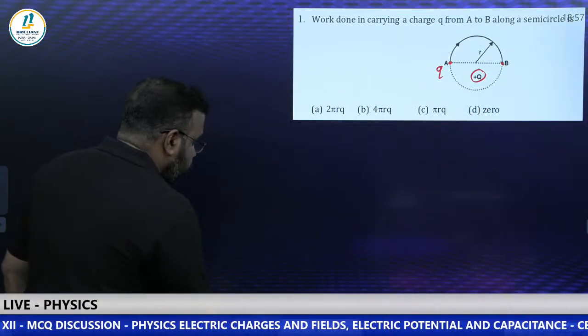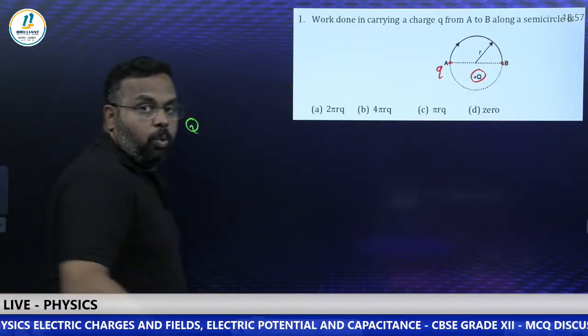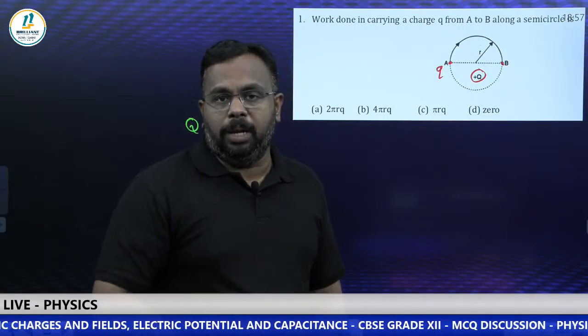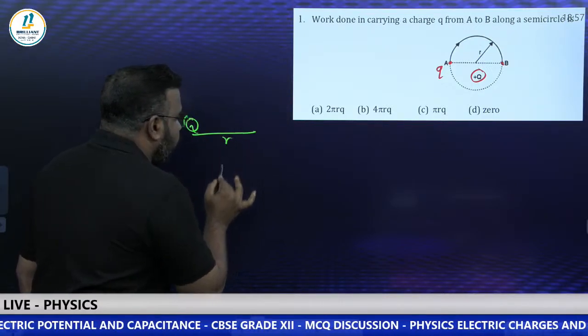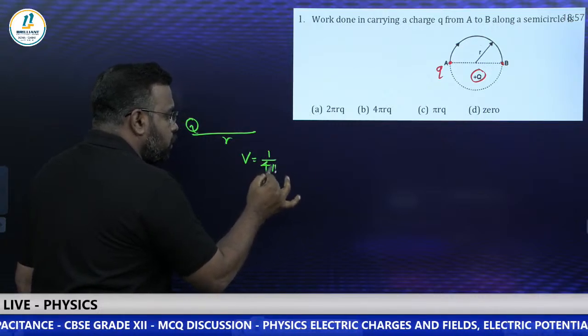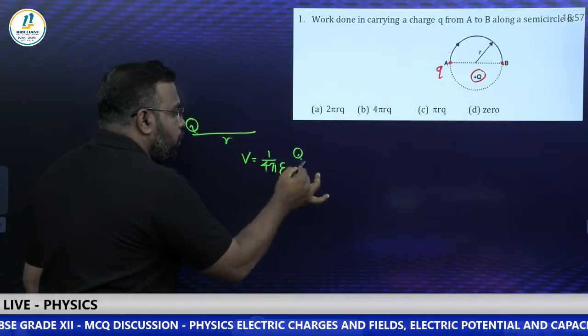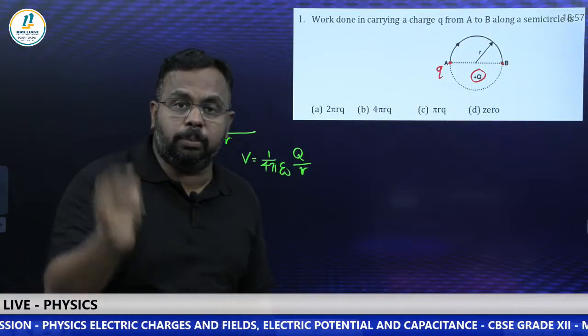Yeah, so I'm just going to the answer. You know that if there is a charge Q, what is the potential formula due to a point charge? At a distance r, the potential V is equal to 1 by 4 pi epsilon naught, a constant, into Q by r. This is the formula for potential due to a point charge. I hope all of you remember this formula.